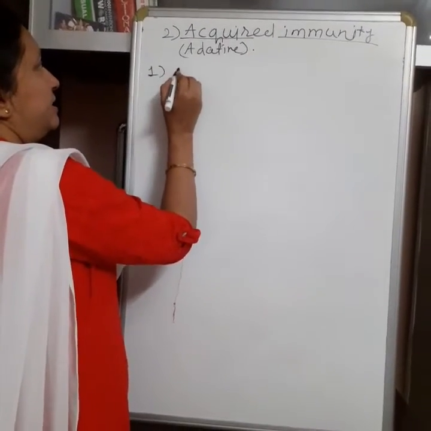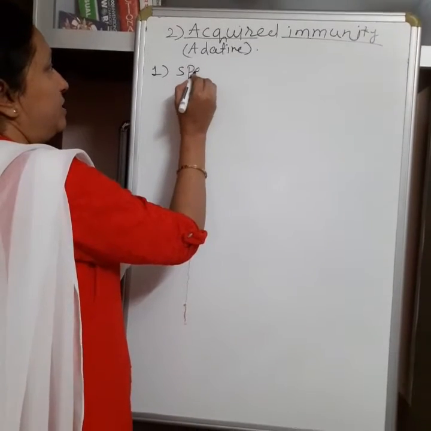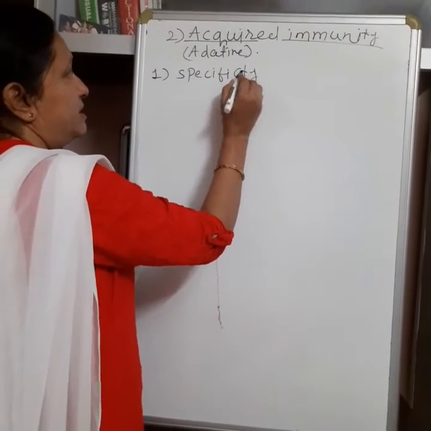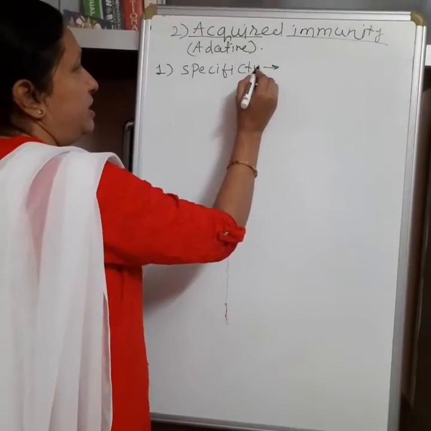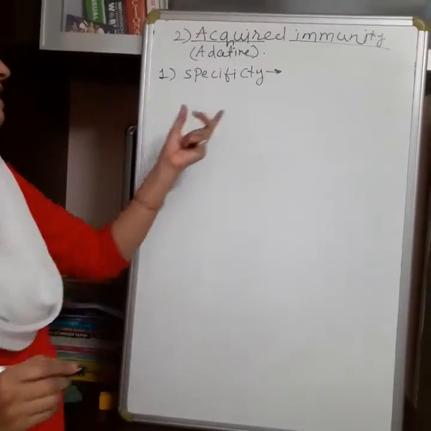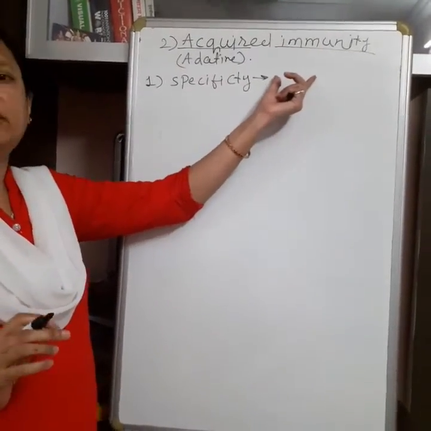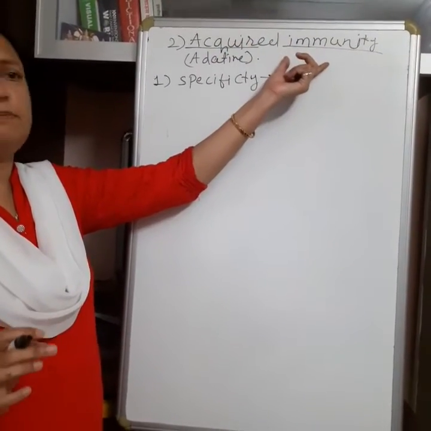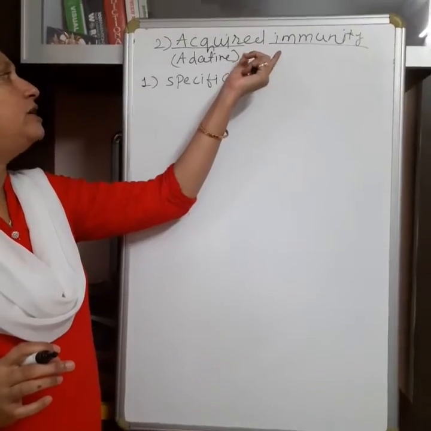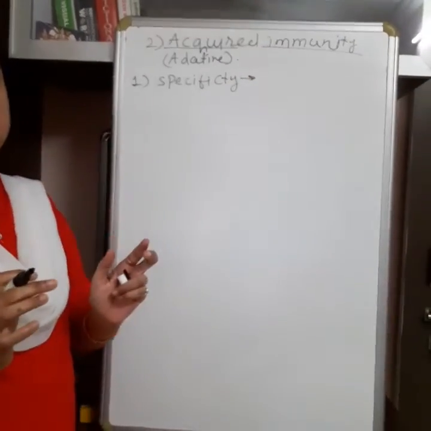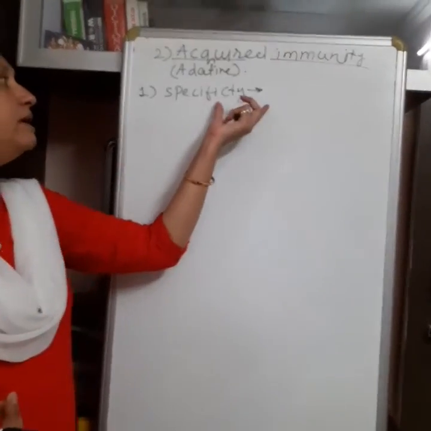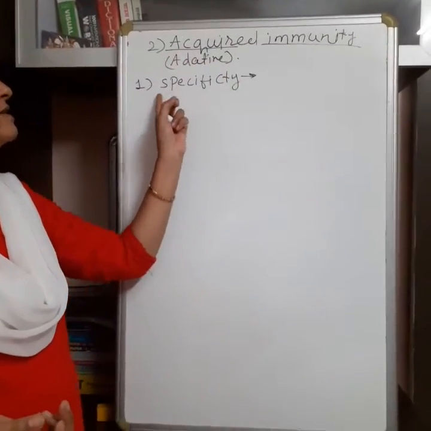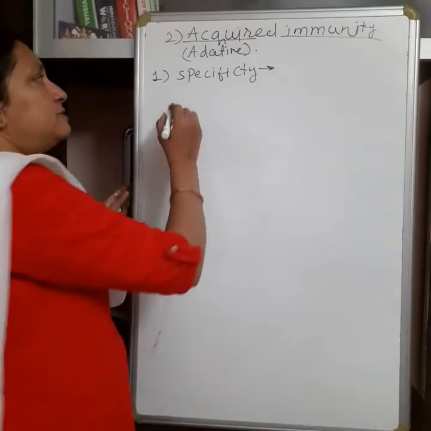The first characteristic feature of acquired immunity is specificity, means this immunity can recognize the specific pathogens, or it defends against the specific pathogen, or this immunity produces the specific antibodies for the specific antigen. So this is the characteristic feature of acquired immunity.